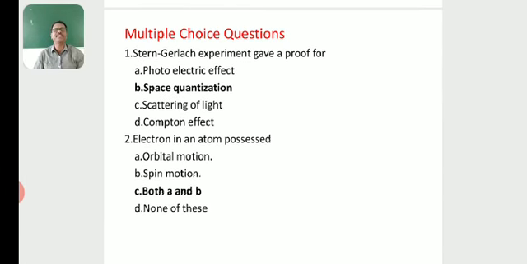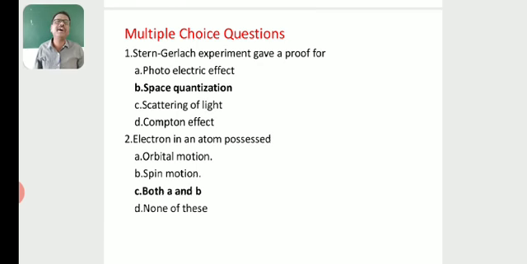Now let us discuss some multiple choice questions. First one: the Stern-Gerlach experiment gave a proof for photoelectric effect, space quantization, scattering of light, or Compton effect? The Stern-Gerlach experiment gave a proof for space quantization.